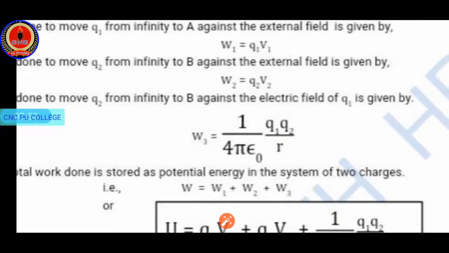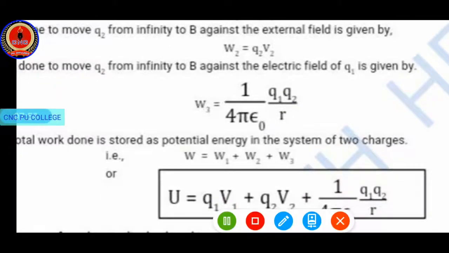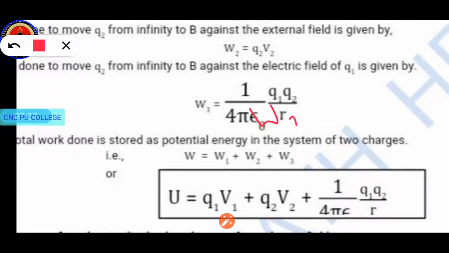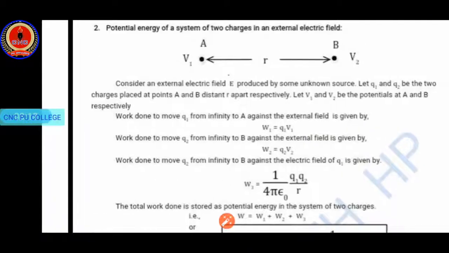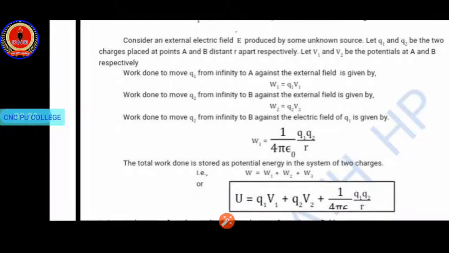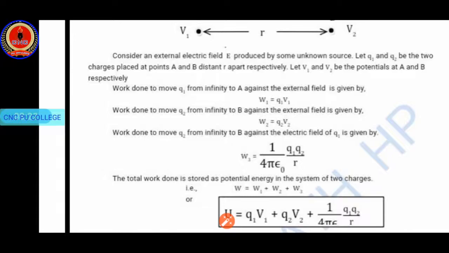So here we are writing W3 is equal to potential into charge. Now VB is replaced by 1 by 4 pi epsilon naught Q1 upon R, into Q2. Thus we are writing W3 is equal to 1 by 4 pi epsilon naught Q1 Q2 by R. So we want the total potential energy, and to get that we have to add W1, W2, W3.